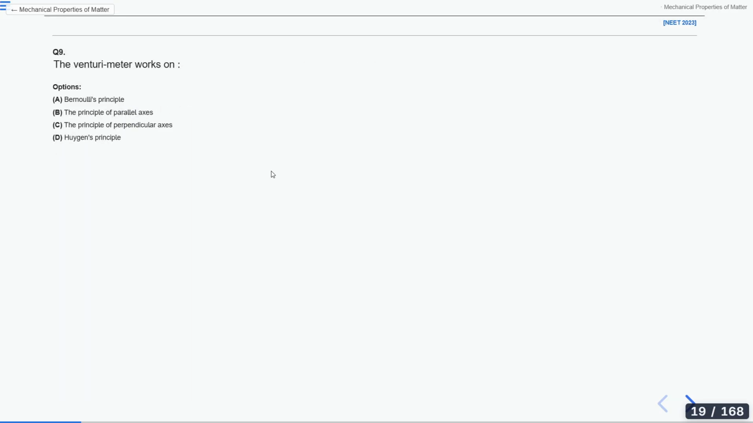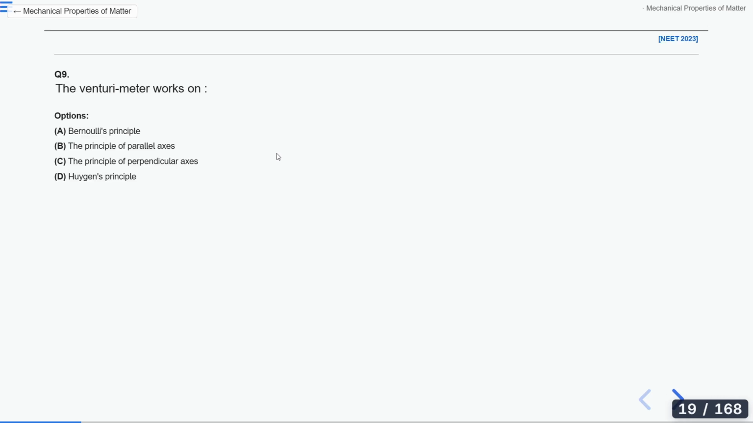Okay, this is the question. You don't need a pen and paper to solve this question. Just look at the question and tell me which principle the Venturi meter works on. Is it Bernoulli's principle, principle of parallel axis, principle of perpendicular axis, or is it dependent upon the AIIMS principle?